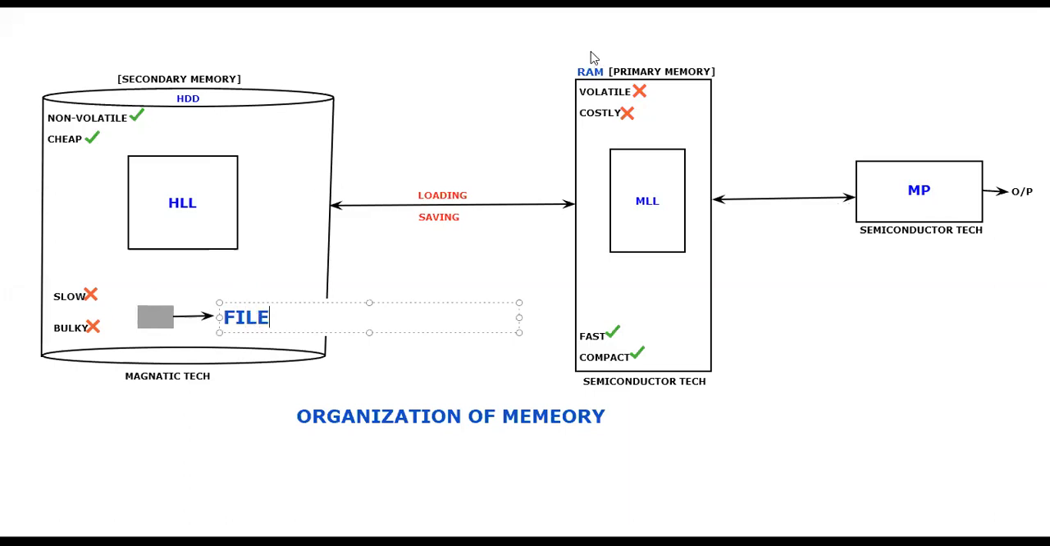Any data which is present on the hard disk is what we call a file. In the same way, the data which is present on the RAM is what we call a byte. Now observe carefully. So we will call it a byte. Let me call this the byte.